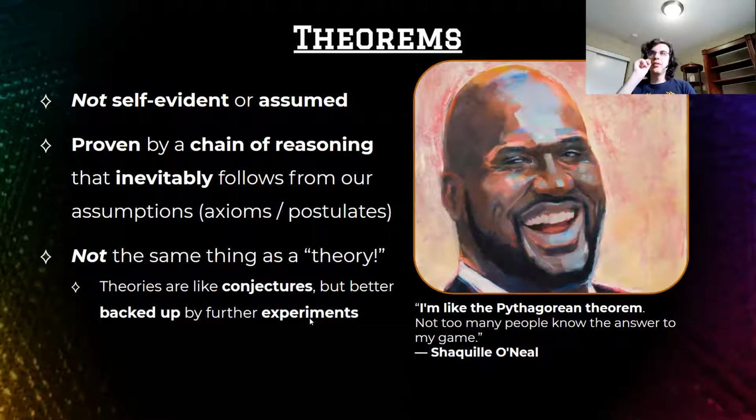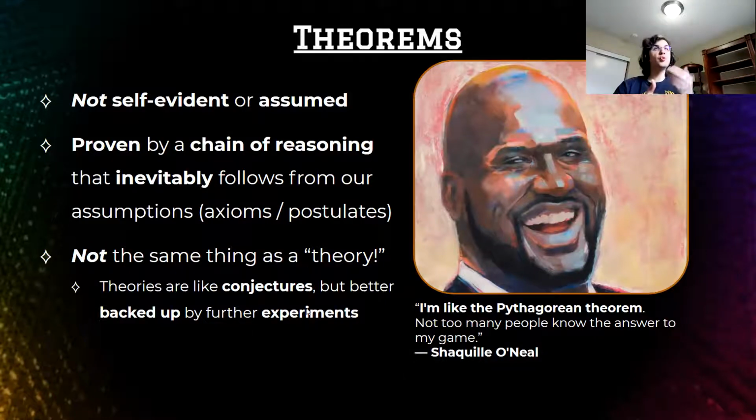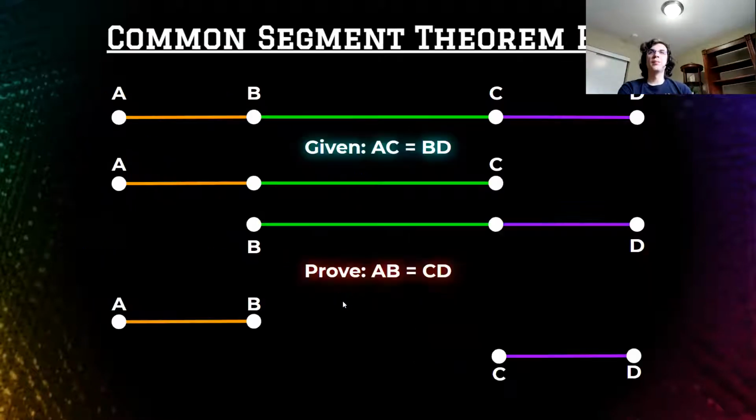But theorems are different. These are things that must be true, right? Theorems must be true if you agree with the starting points. So let's look at a good example of a theorem, the common segment theorem, which can actually prove two different things in geometry.